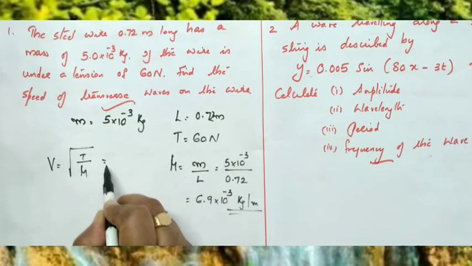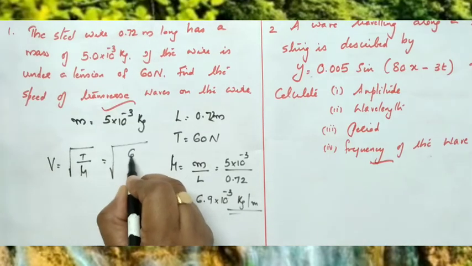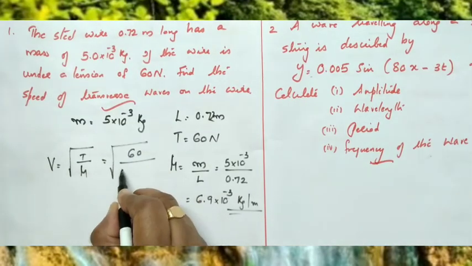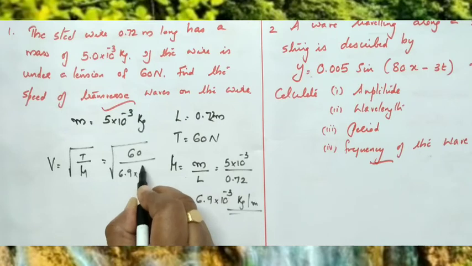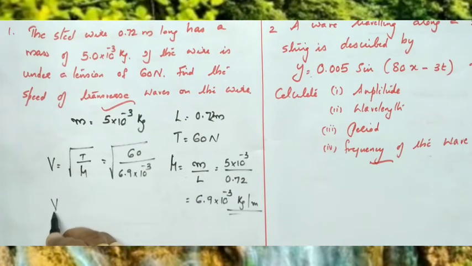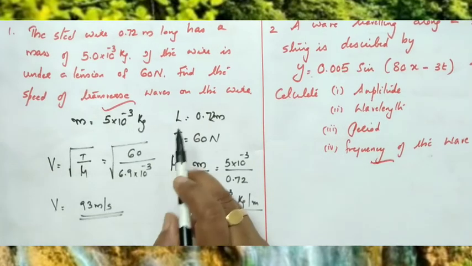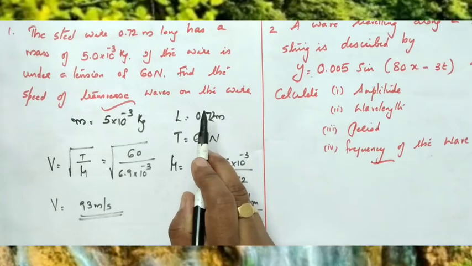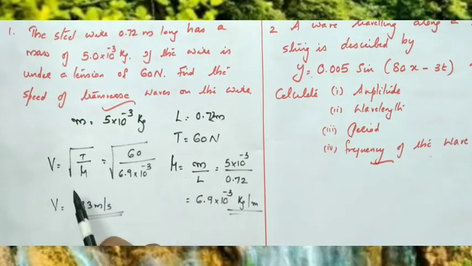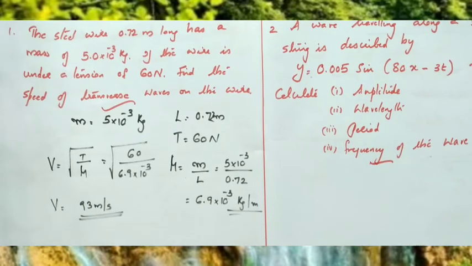Directly we can substitute, 60 divided by 6.9 into 10 raised to minus 3, and if you simplify, the velocity is found to be 93 meter per second. So velocity of transverse wave on a stretched string, we have the relation v equal to root of T by mu, and after simplification the answer is 93 meter per second.